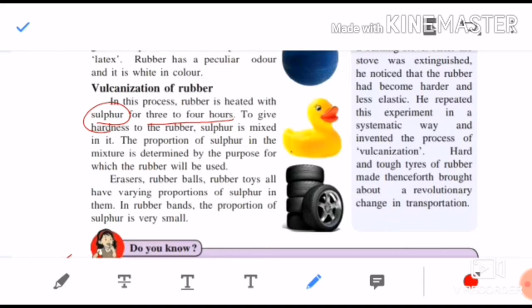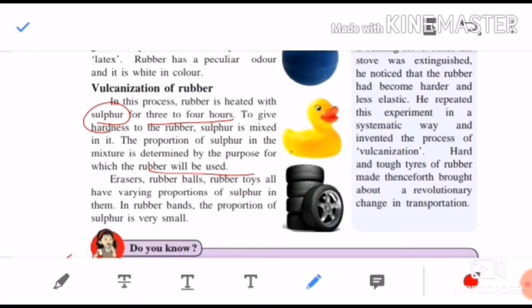The proportion of sulfur in the mixture is determined by the purpose for which the rubber will be used. The proportion of sulfur in the mixture varies. For what purpose is the rubber made? In some places it is in more proportion, 90% might be the mixing. Somewhere they might be mixing only 50% sulfur. So it depends on what type of thing they are making from it.